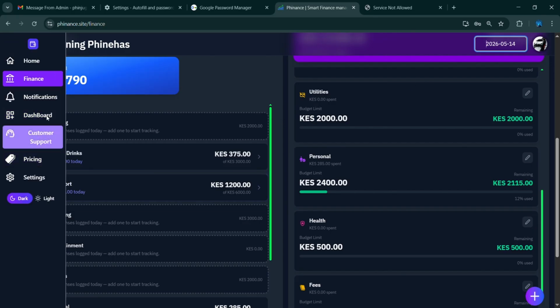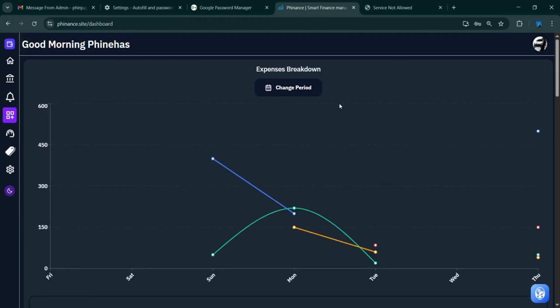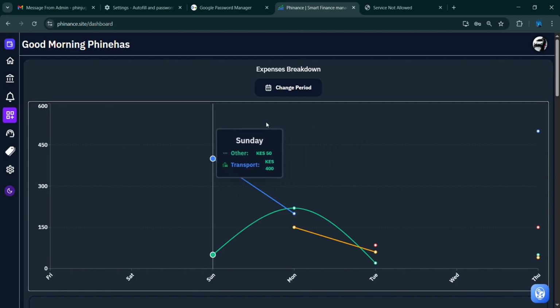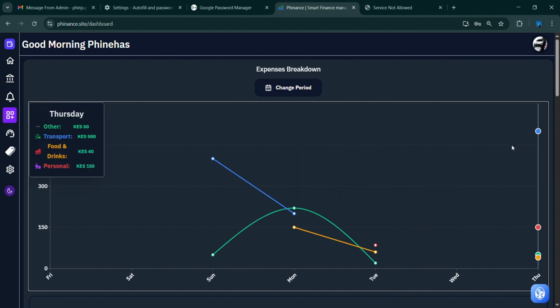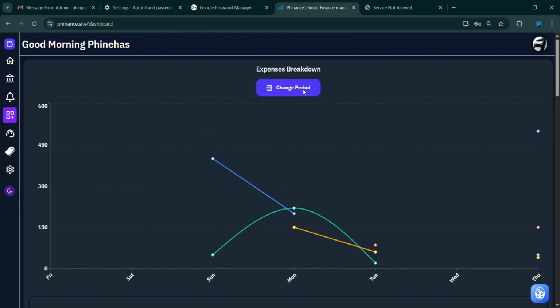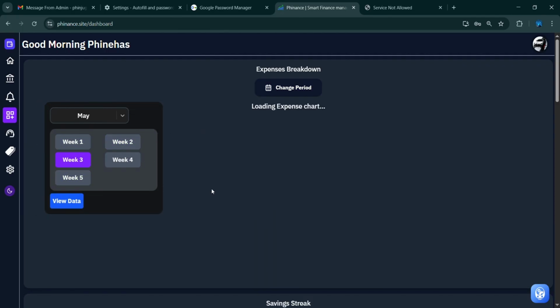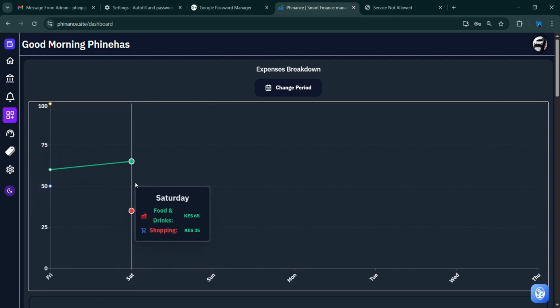First of all, let me show you the dashboard. This is where you can clearly see exactly how you have used the expenses. Sunday, that's what I had. Monday, Tuesday, you can view that. By default, it is set to this week. So let me change here. Maybe let me go to week 3. See, yeah, I can view week 3. This is what I used. This is how my expenses are.